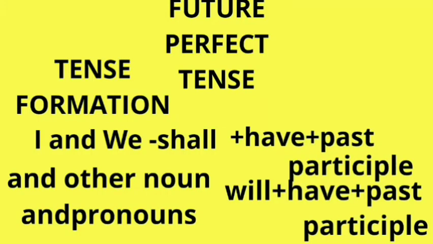Now we will see the formation of future perfect tense. For first person I and we alone, we can use shall. And for all the remaining nouns and pronouns, we can use will. After shall, plus have plus past participle. And for other nouns and pronouns, will plus have plus past participle.